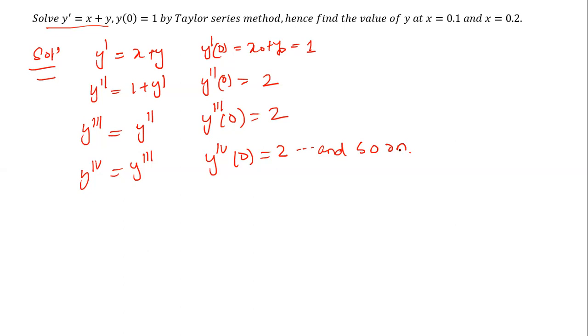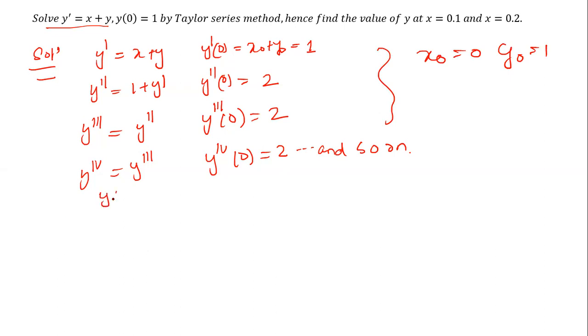The y series becomes: x0 is 0 and y0 is 1, as given. When you expand it, you can find y of x.